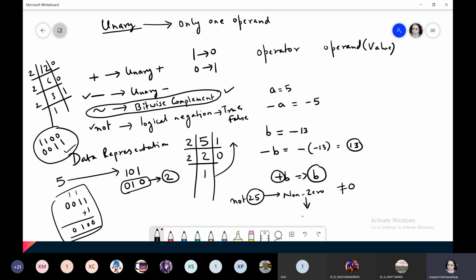In Python, a non-zero value is considered to be true. So it means I'm writing here not true. This logical negation operator not just converts true into false and false into true, because it is having true in front of it, it will convert this into false.